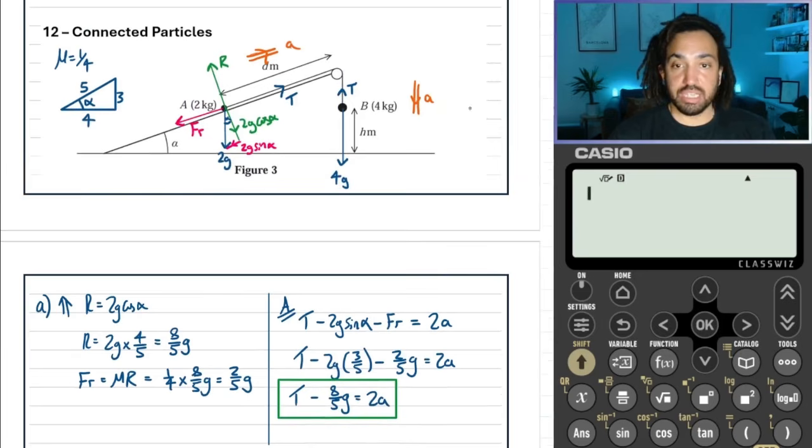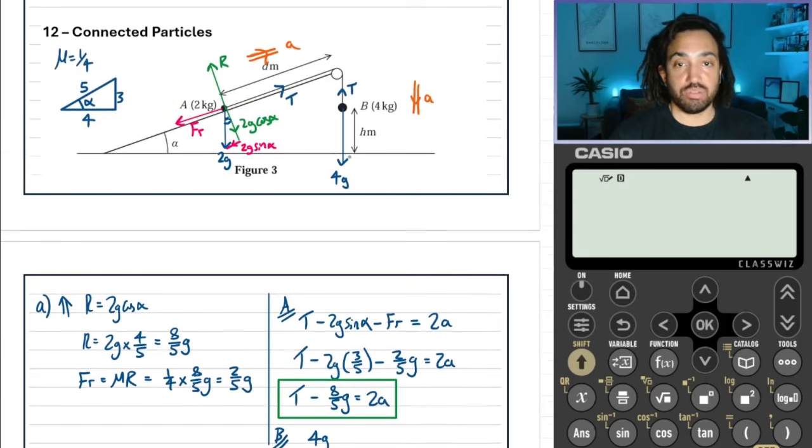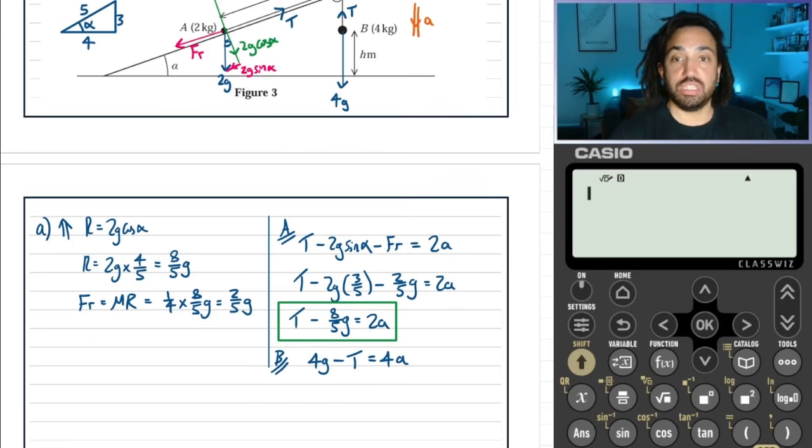Okay, so B is accelerated downwards. So we'll say for B, we have 4g acting in the direction of its motion, and we've got T acting against it. So 4g minus T is equal to its mass times by acceleration. Okay, that's that one done. And we'll box that one up as well. And those are our two equations of motion.